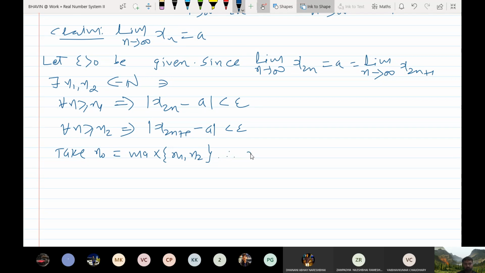Therefore, n1 less than or equal to n0, n2 less than or equal to n0. Therefore, for all n greater than or equal to n0, we get what we get.